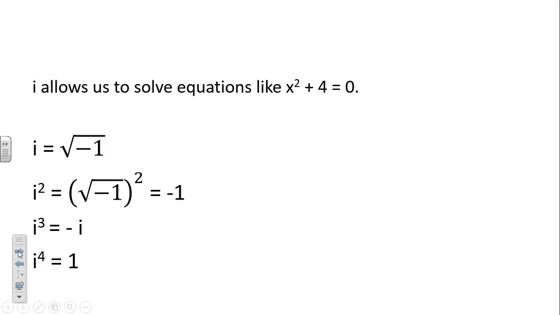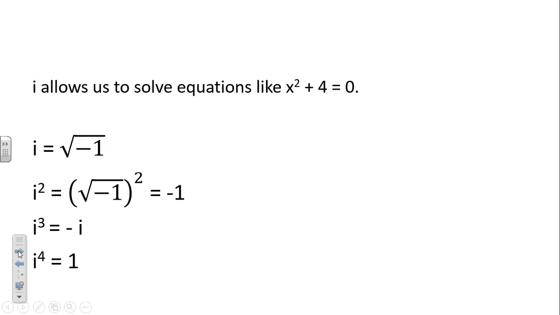So we'll have a -1 times an i to get negative i. And then finally, i to the 4th is nothing more than negative i times another i. And negative i times another i is negative i squared, but we said that i squared was a negative 1, so negative negative 1 is positive 1.